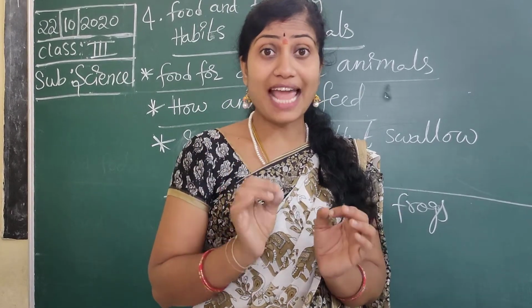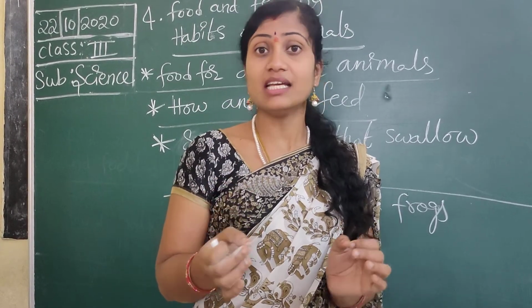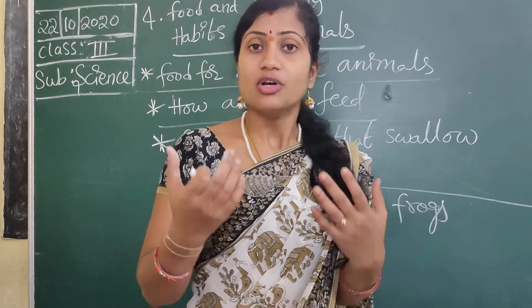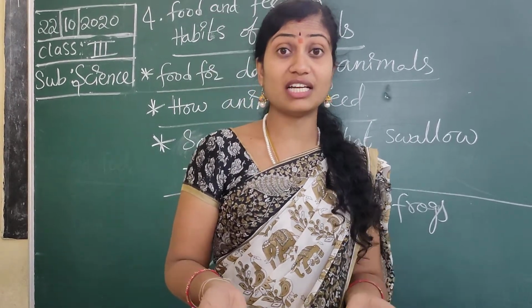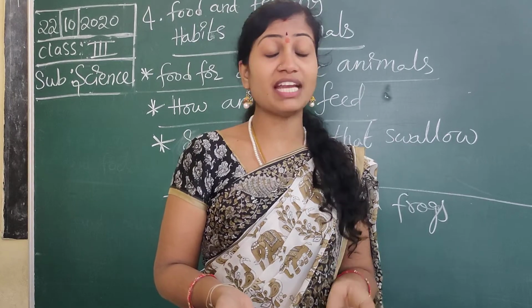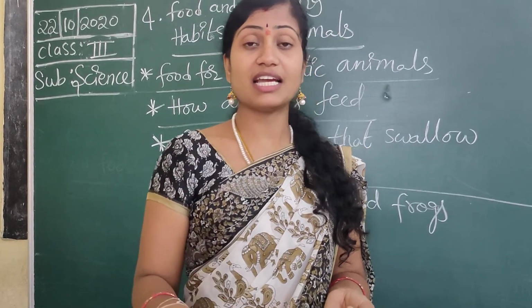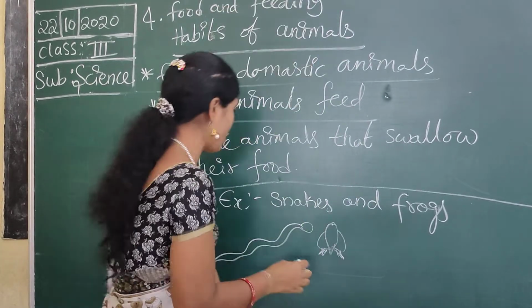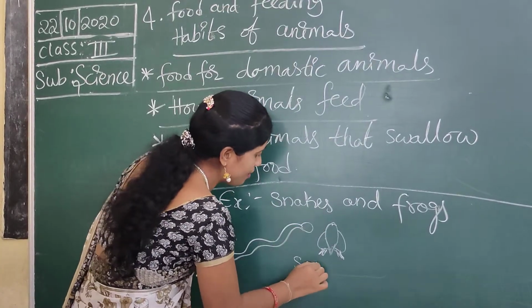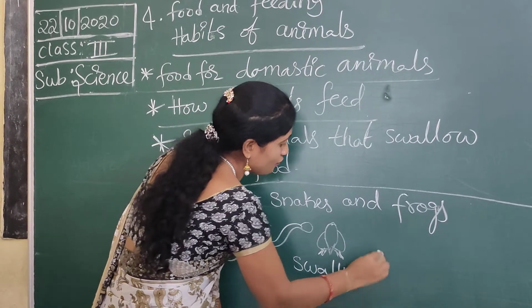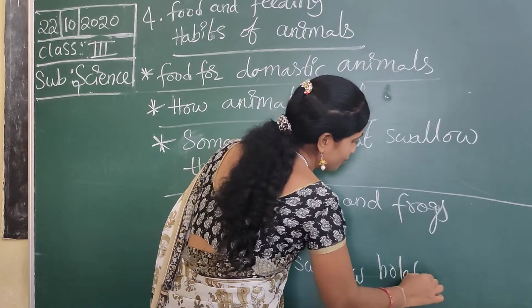The snakes do not have a chewing or biting process. The snake does not have teeth for chewing or biting, so that's why they swallow the whole food. Snakes swallow whole food.